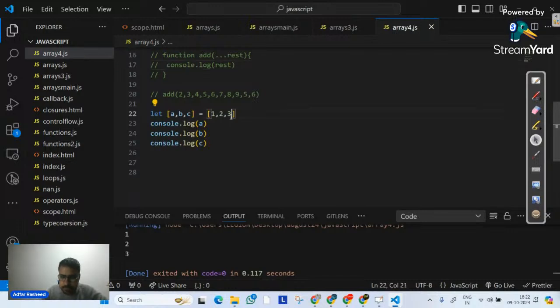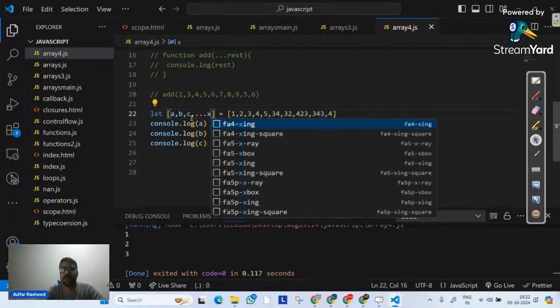Now, let's suppose this is my array of values. In this case, I will write a comma, then dot dot dot x. What does this dot dot dot x actually mean? It simply means whatever the rest of the values are, pack them into x.